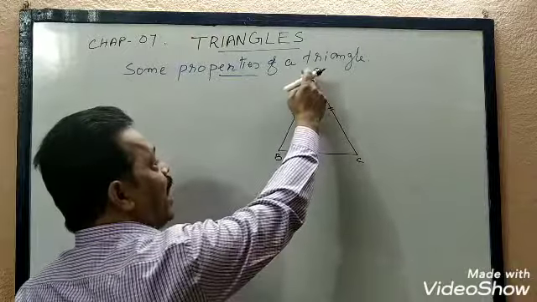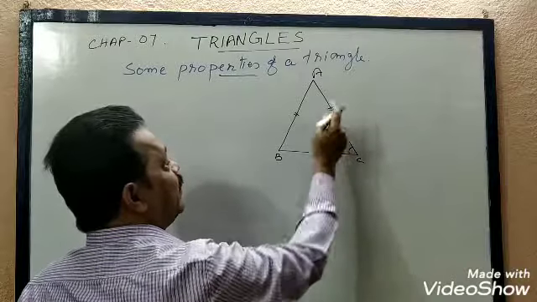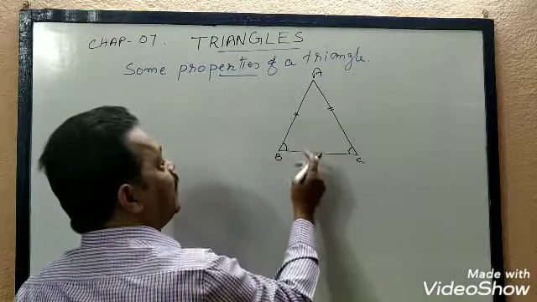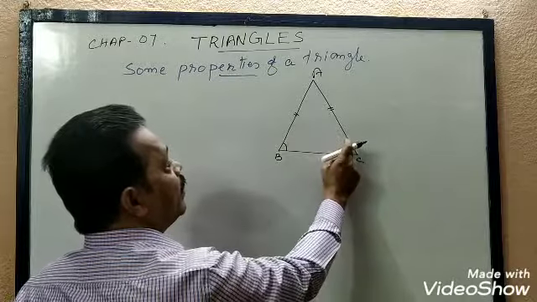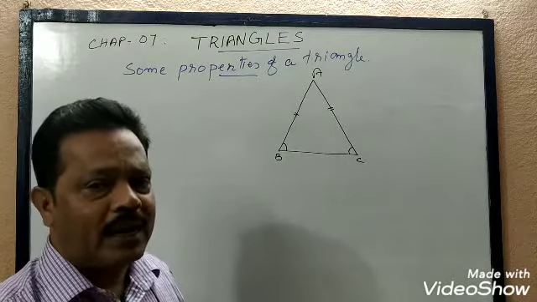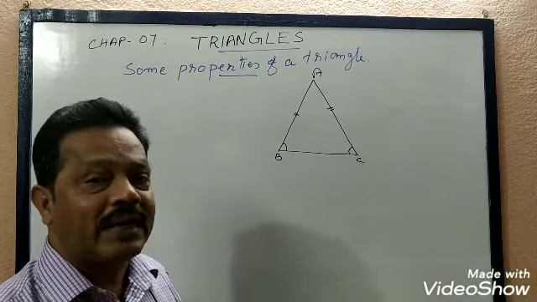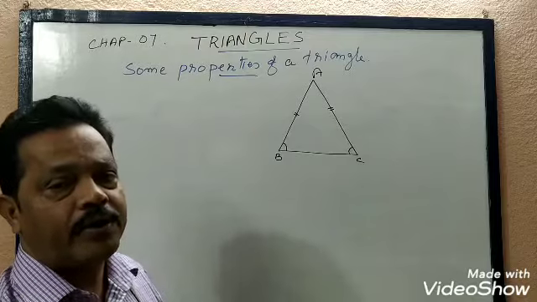That is, the angle opposite to AB is angle C and the angle opposite to AC is angle B. Then we have to prove that angle B equal to angle C. So in an isosceles triangle, the angles opposite to equal sides are equal. This is what we are going to prove.